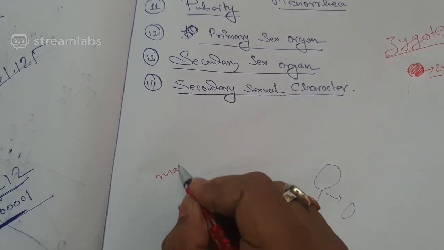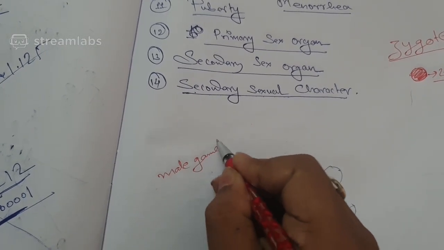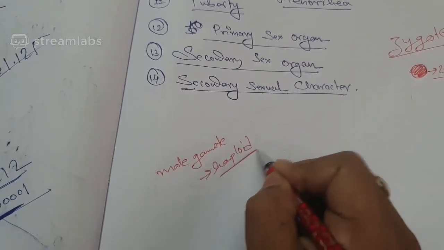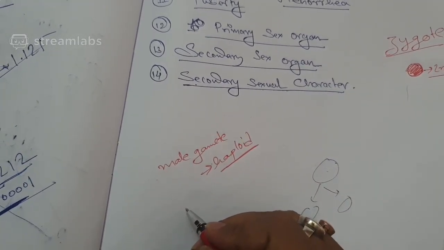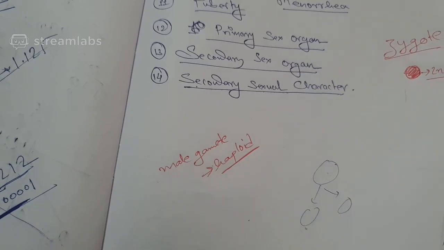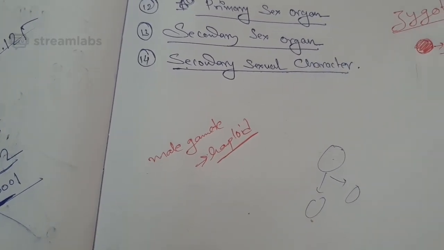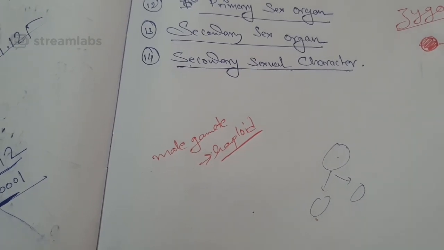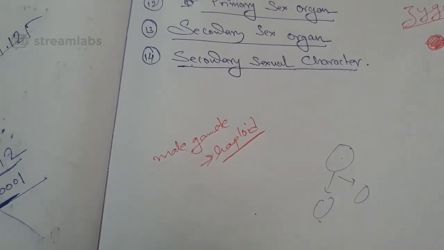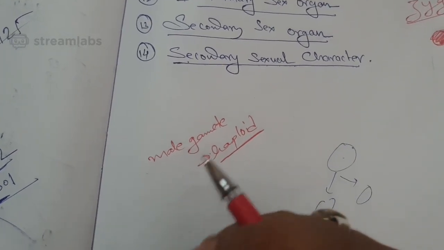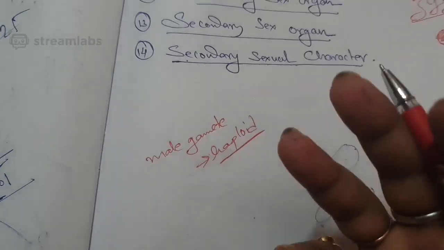The male gamete was haploid, okay, and half of the chromosomes were present. No, ejaculation and insemination is not same, because ejaculation you can do alone also, no? Insemination you cannot do alone. So ejaculation is putting the sperm out of the male body.